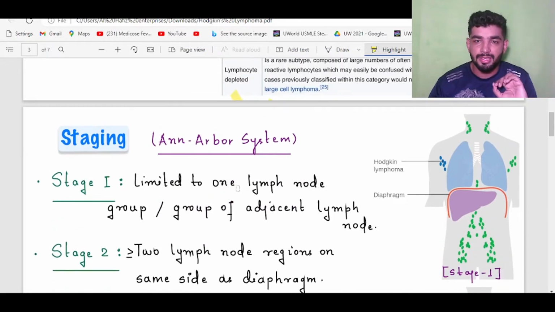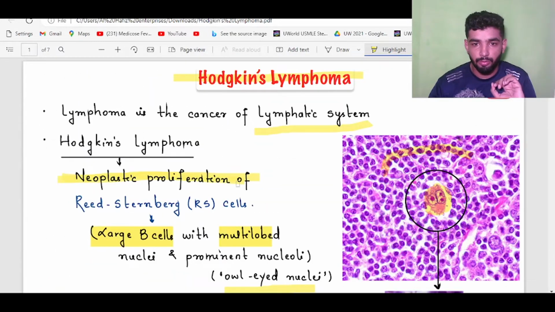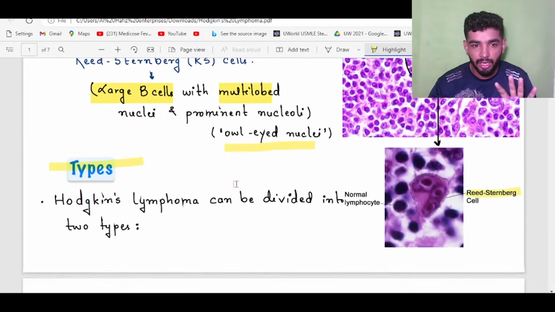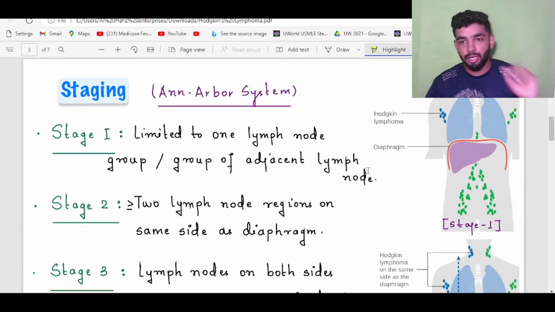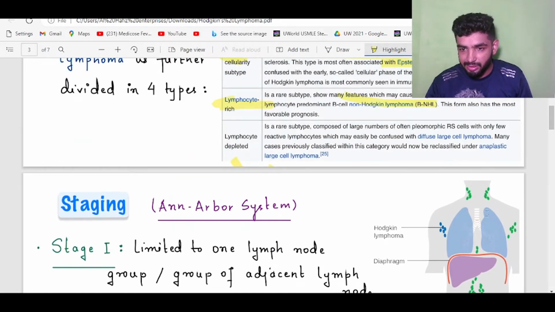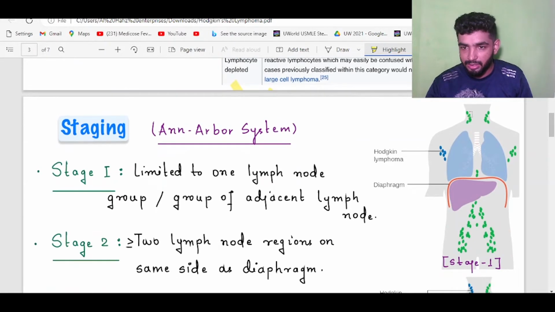What is the staging of Hodgkin lymphoma? We have discussed Hodgkin lymphoma and its types. Now we are discussing the staging of Hodgkin lymphoma. This is mainly a typical example. These are the nodes, these are the axillary nodes, and these are the diaphragm, liver, and other nodes, iliac nodes, maybe other supraclavicular nodes.